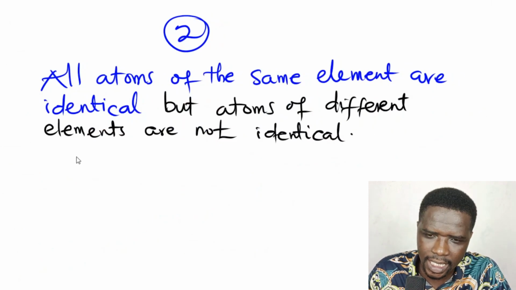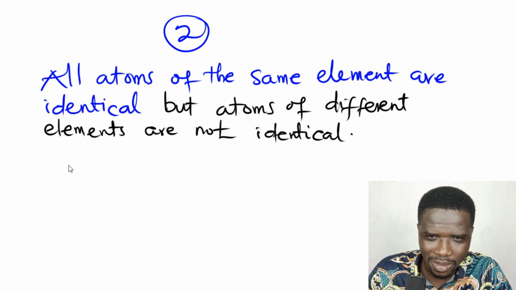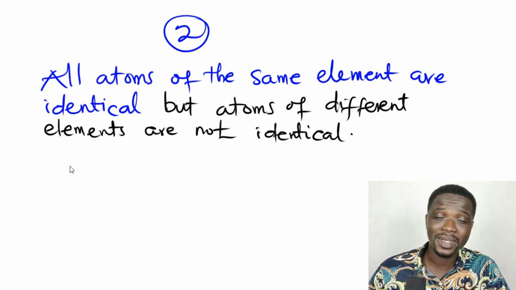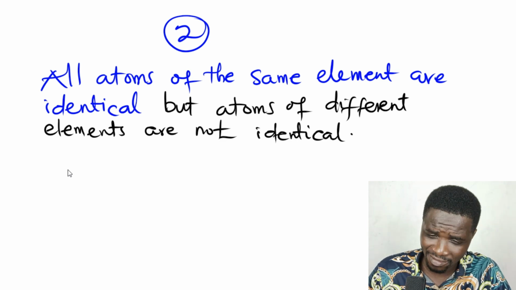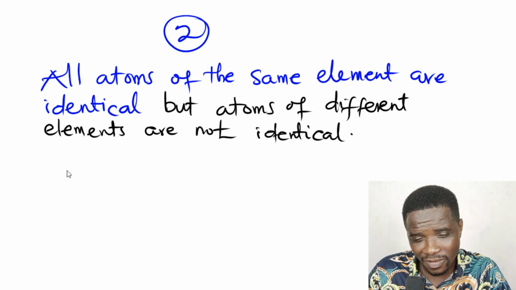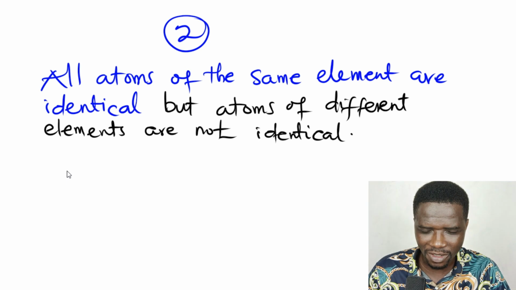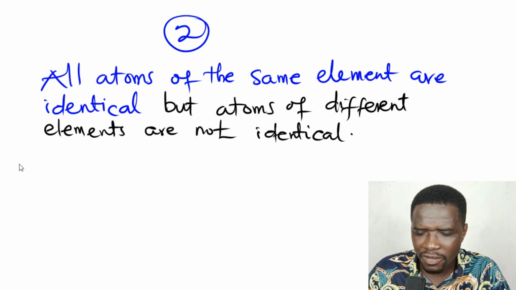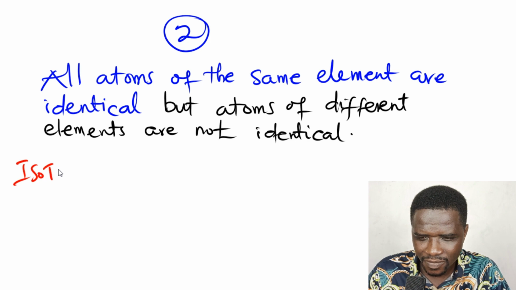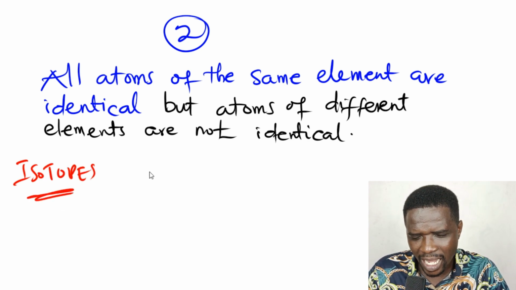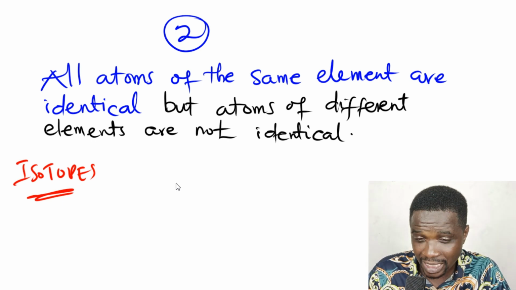Now let's look at the second one. All atoms of the same element are identical, but atoms of different elements are not identical. Is that true? Let's see. Have you heard of isotopes? Isotopes are atoms of the same element.